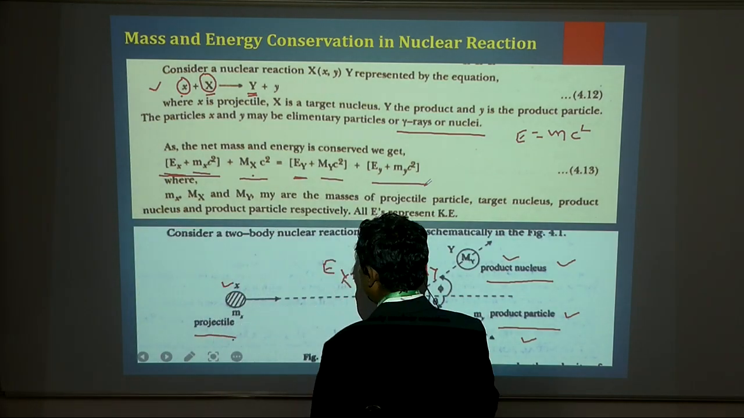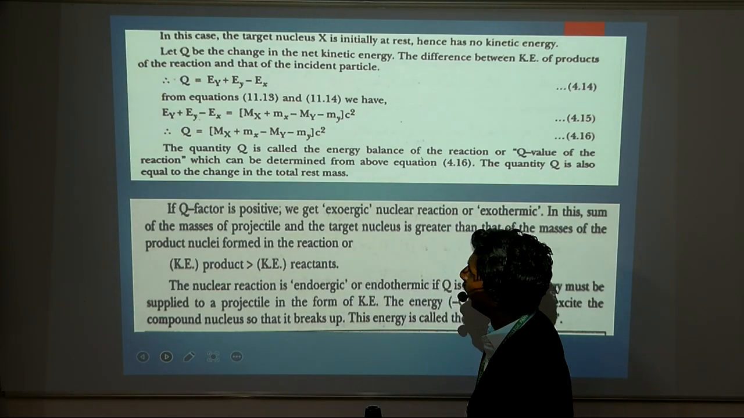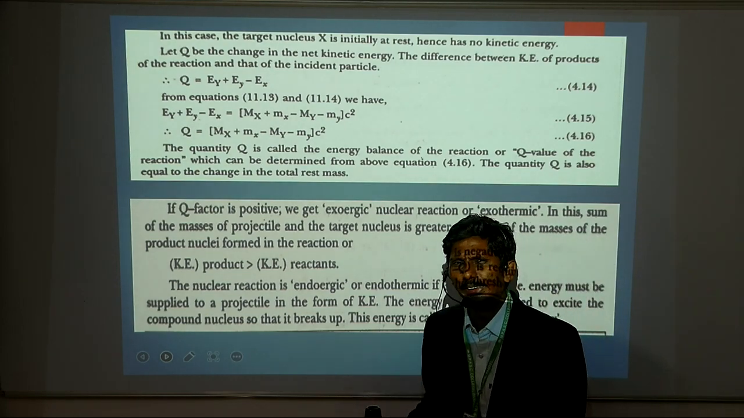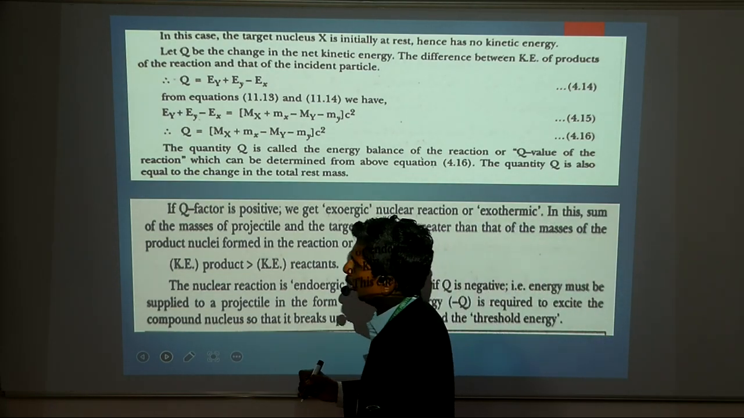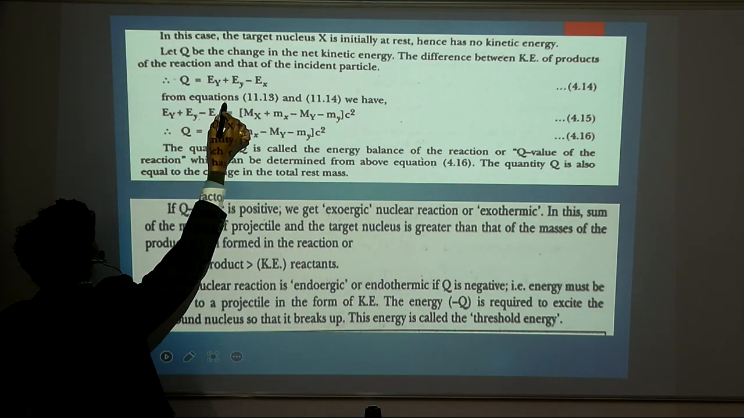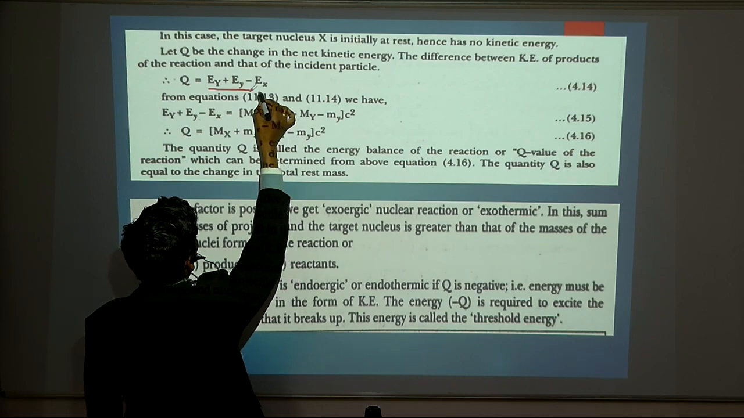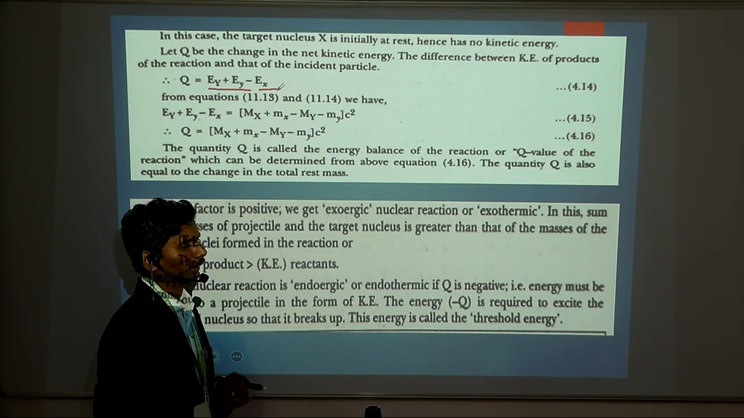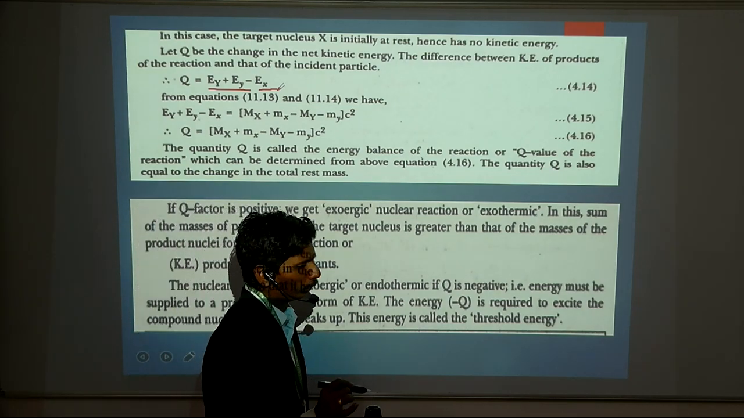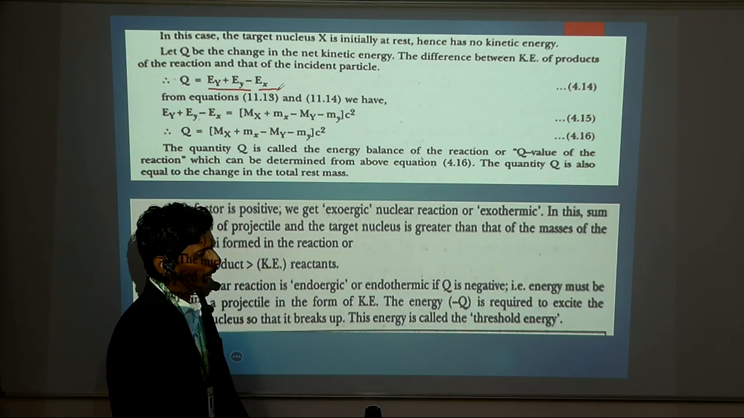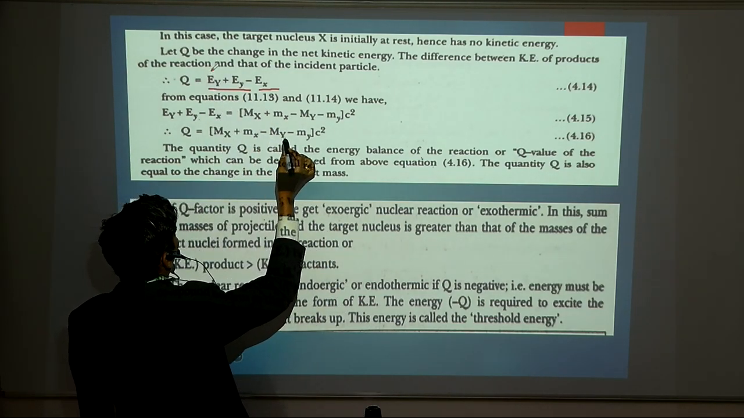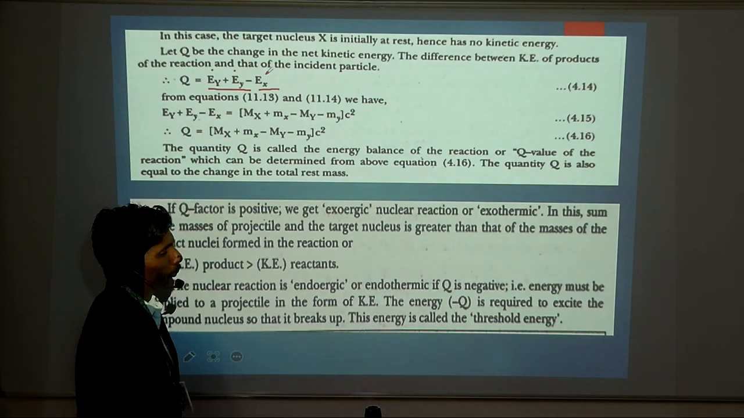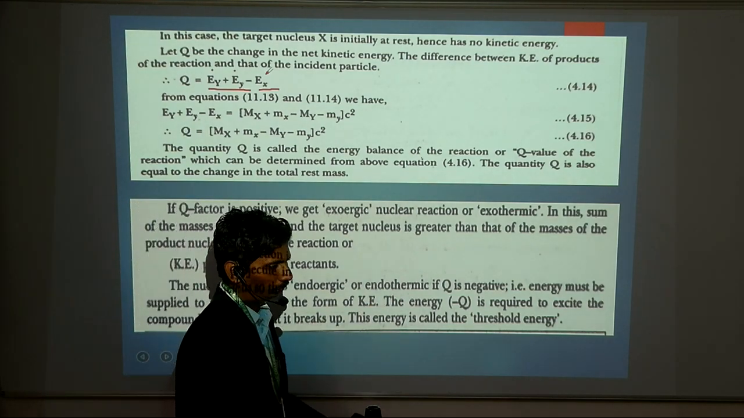Now we are going to define the Q. What is Q? Q is nothing but the difference between the kinetic energy of the product and the reactant. Therefore, we define Q as the kinetic energy of the product minus that of the reactant. What is Q? Q is equal to capital EY plus small ey minus capital EX. It is the kinetic energy of the product particle and the kinetic energy of the projectile. On the basis of that, we define Q.